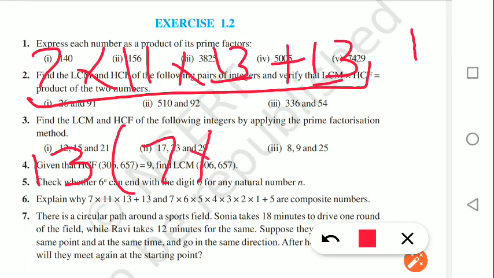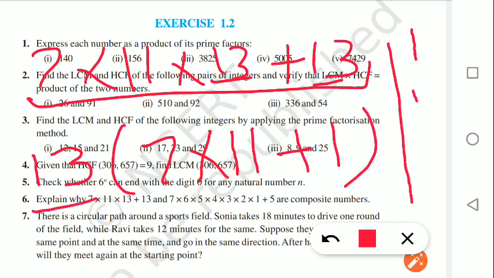It becomes 13 into (7 into 11 plus 1). So from here we can say 13 is a factor. So one more factor is 13. Already we have two factors. We still don't know what the number is, but the number itself is a factor of itself.